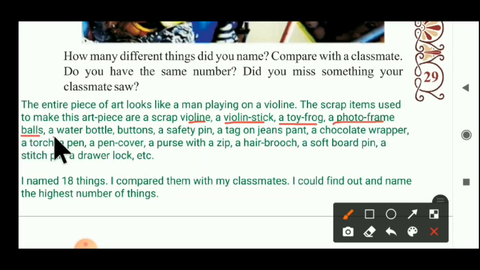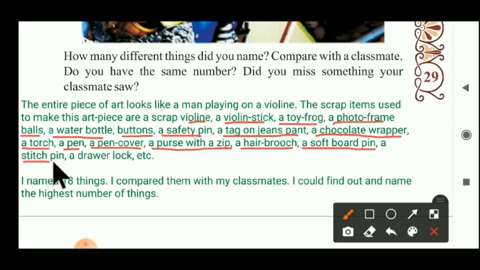Balls, a water bottle, buttons, a safety pin, a tag on the jeans pant, a chocolate wrapper, a torch, a pen cover, a purse with zip, a hair brooch, a soft board pin, a stitch pin, a drawer lock, etc. These things are used to make that portrait.